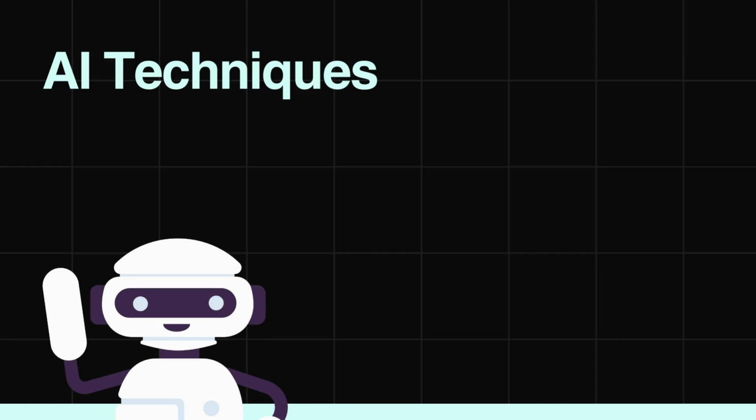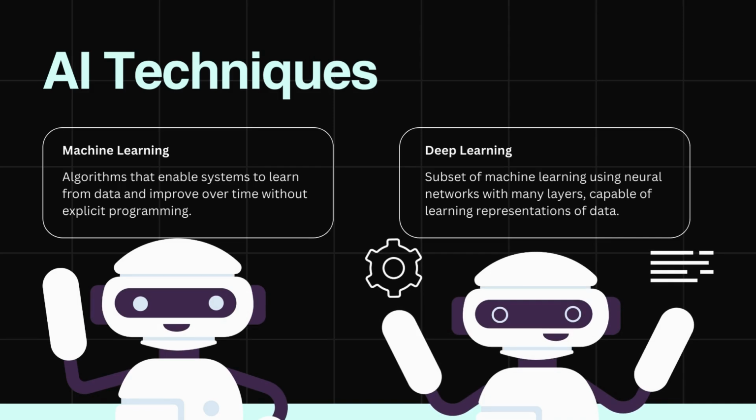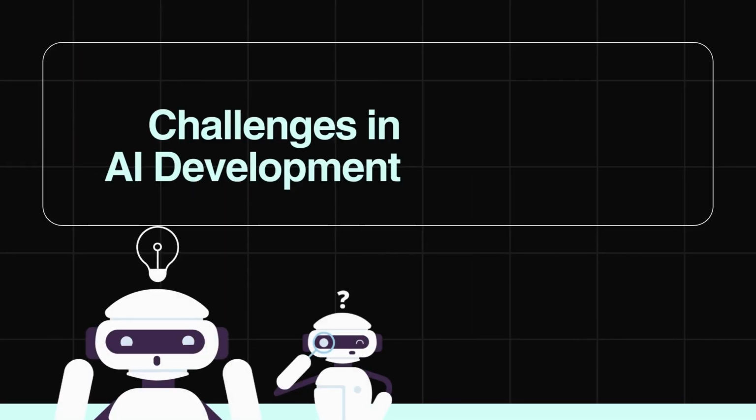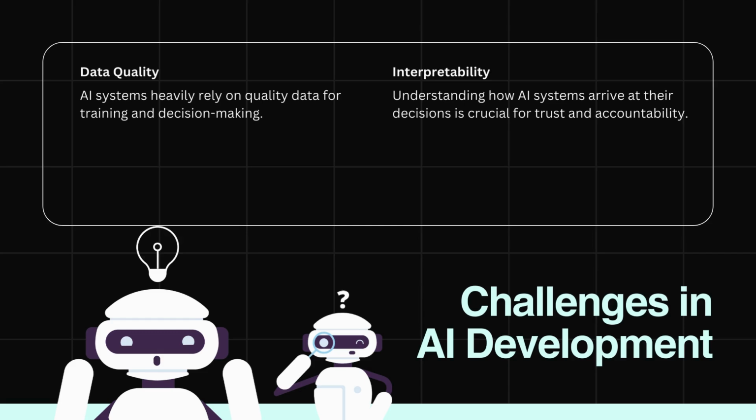AI techniques. AI relies on various techniques to function effectively. Machine learning algorithms enable systems to learn from data and improve over time. Deep learning, a subset of machine learning, uses neural networks with many layers to learn complex representations of data. Challenges in AI development. Despite its advancements, AI development faces several challenges. Data quality is crucial as AI systems heavily rely on high-quality data for training and decision-making. Interpretability is another challenge, as understanding how AI systems arrive at their decisions is essential for trust and accountability.